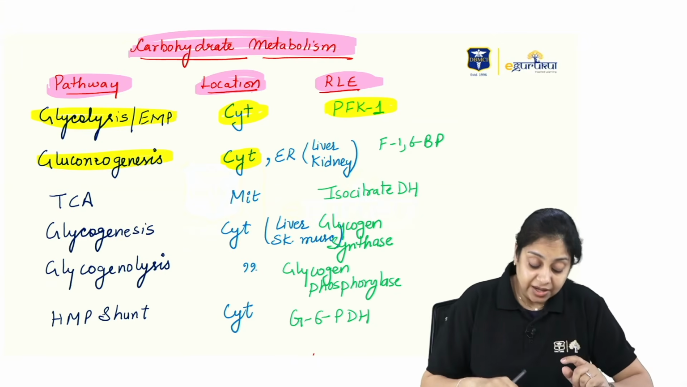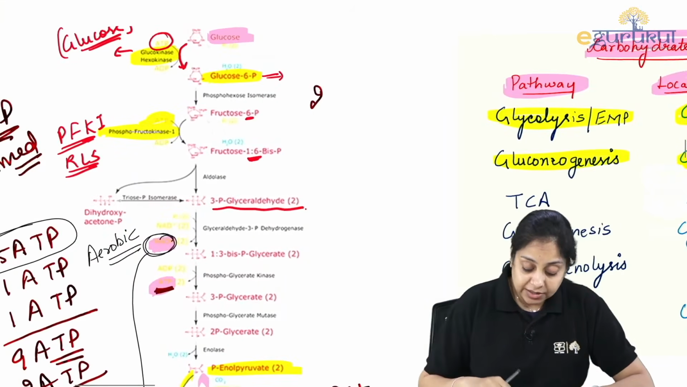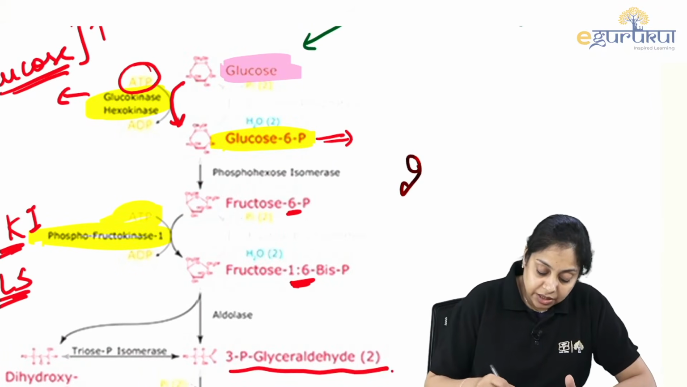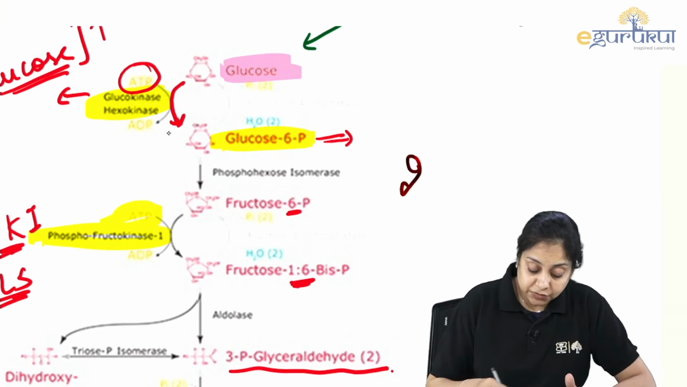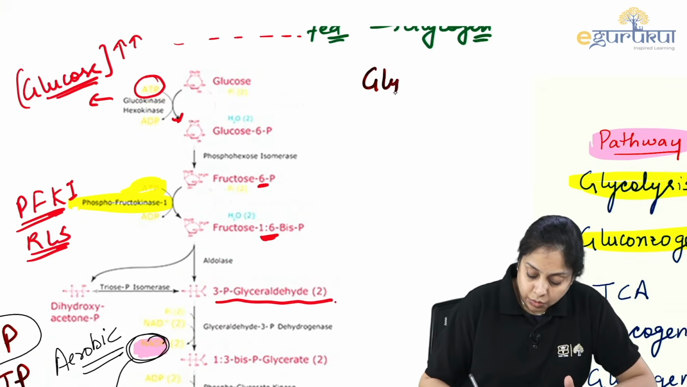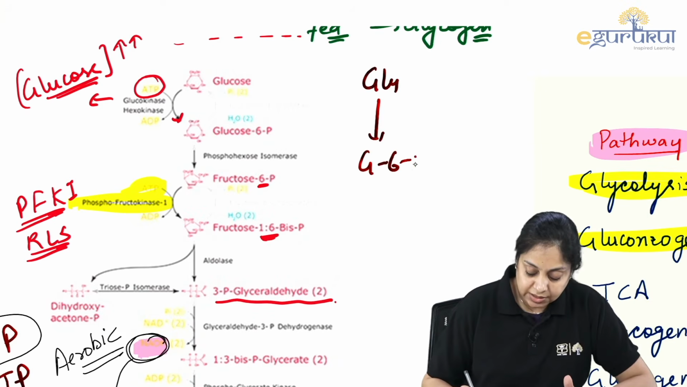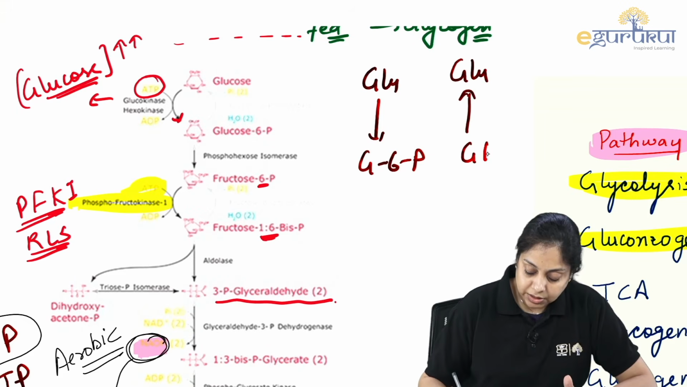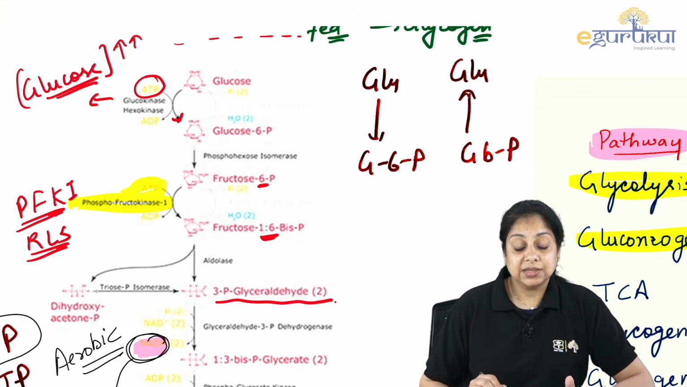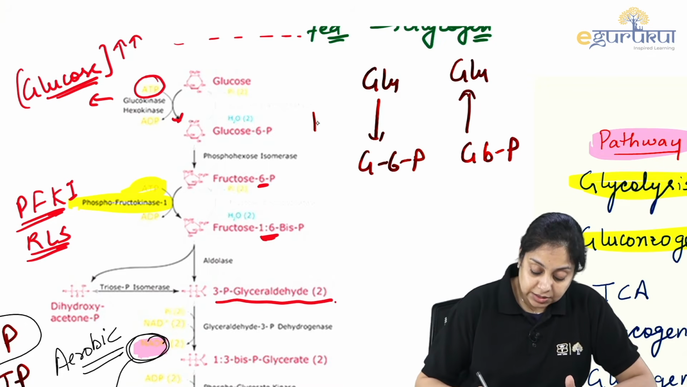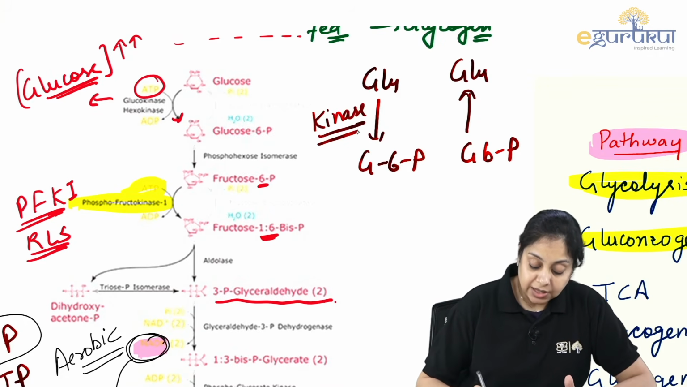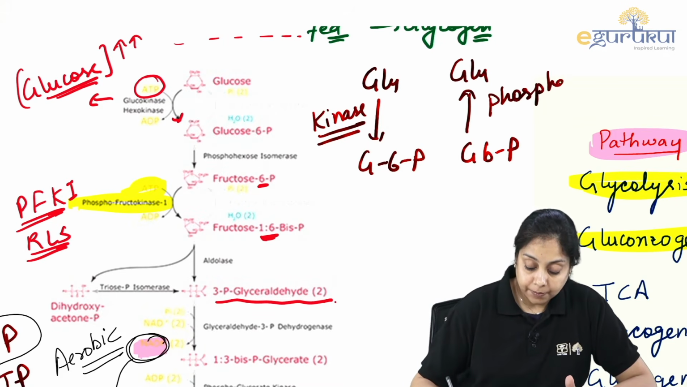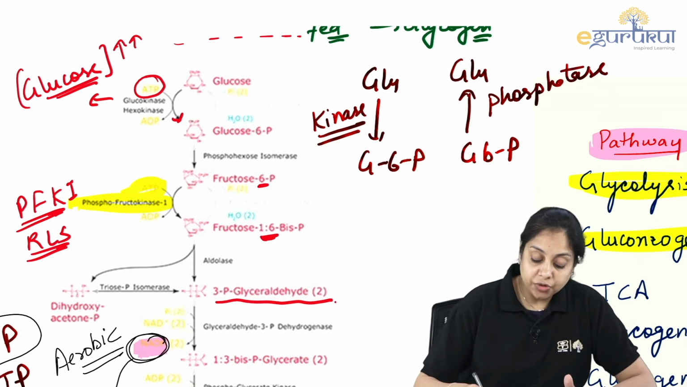So what happens is the very last step. Last step is this one: converting glucose to glucose 6-phosphate and glucose 6-phosphate to glucose. So glucose to glucose 6-phosphate is glycolysis, and glucose 6-phosphate to glucose is gluconeogenesis. This was done by the kinase enzyme, and here is the phosphatase enzyme, glucose 6-phosphatase, that is going to remove the phosphate group.